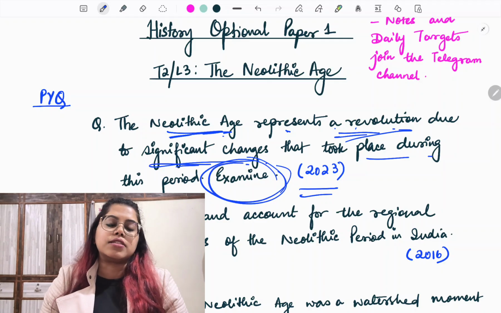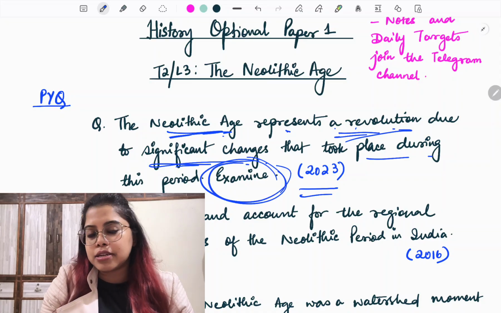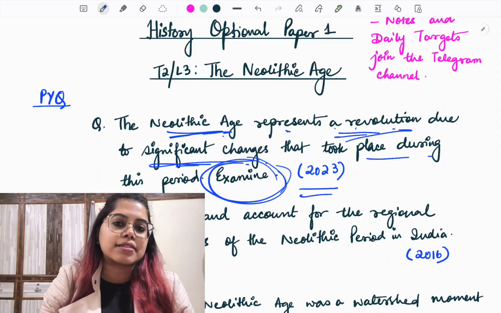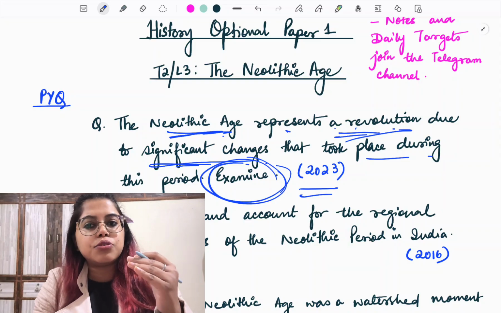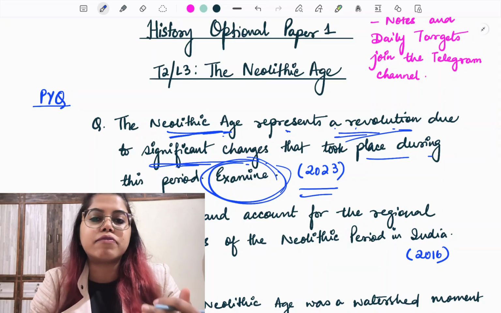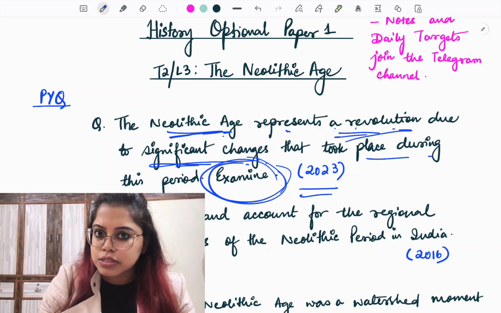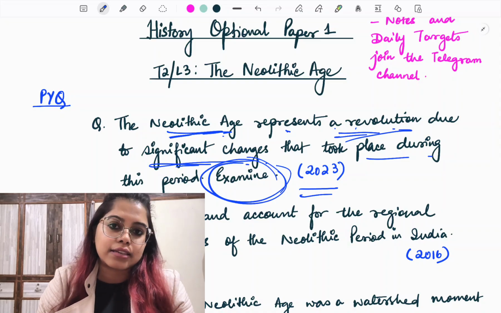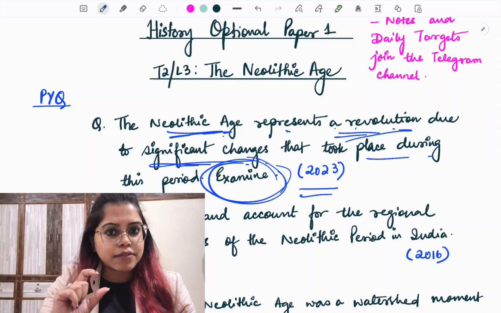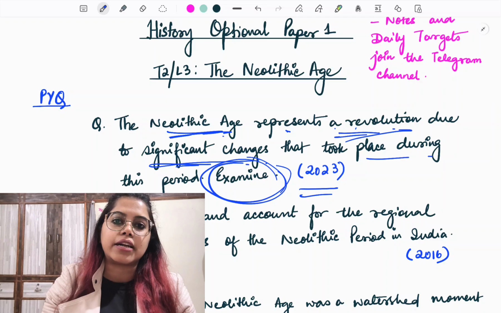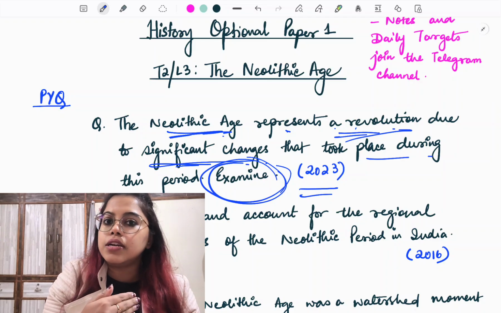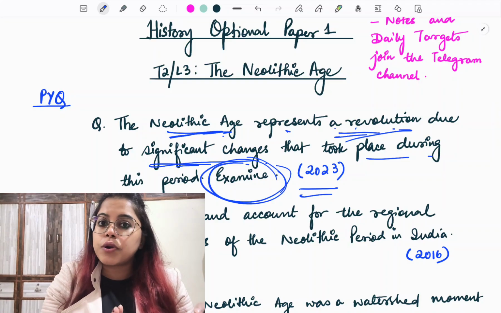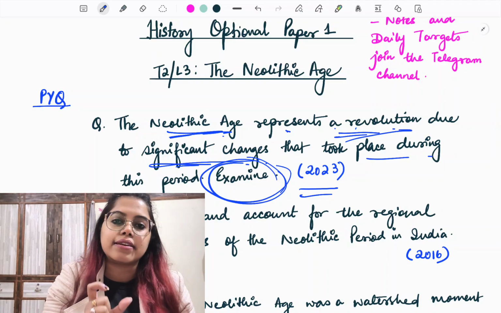So see, there is a difference when a question says examine and when a question says critically analyze. What does this mean? When it says examine, it means what? It means that you have to mention the changes and you have to mention the impact that those changes had, systematically. On the other hand, if the question would have said critically analyze, that means you would have to definitely mention these 2 things. Along with that, you would have to put up your own judgment, right? You have to have your own opinion in a balanced way. So that has not been asked here. It has just said examine.